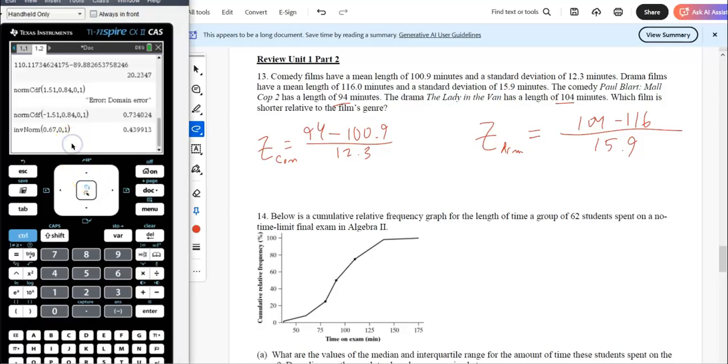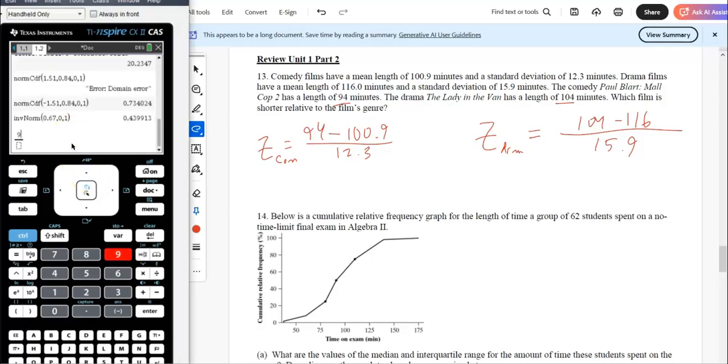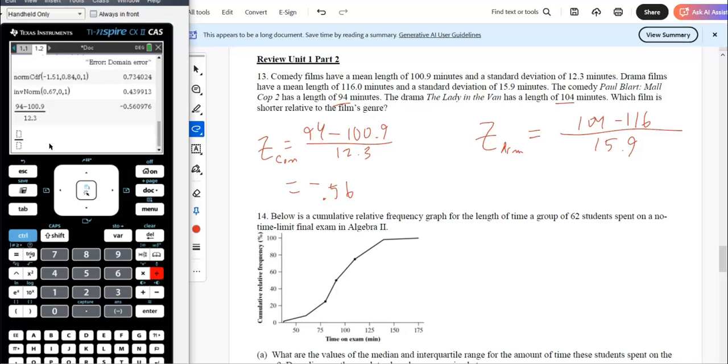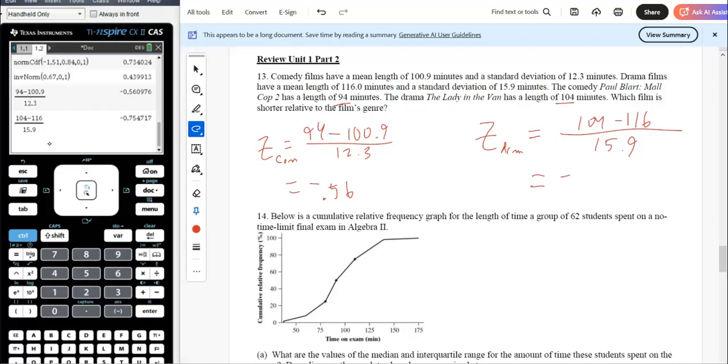So you're typing these guys in. So that one is negative 0.56-ish. And the other one? So negative 0.755-ish.